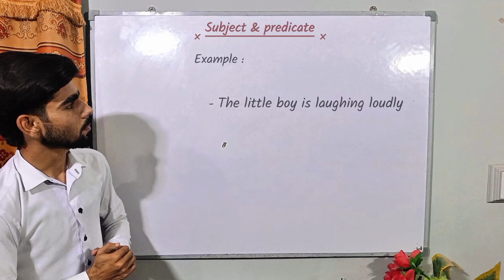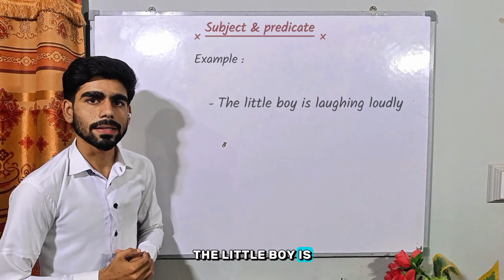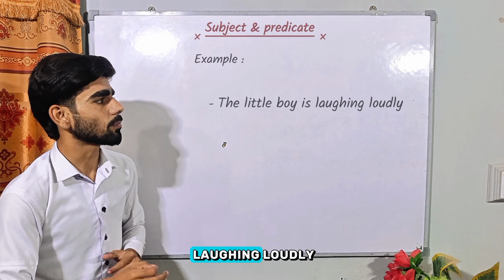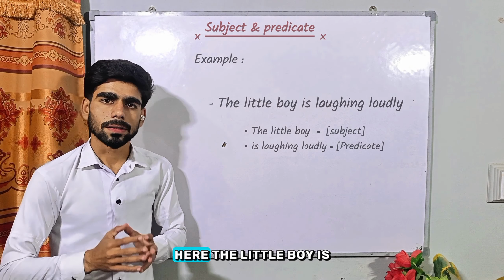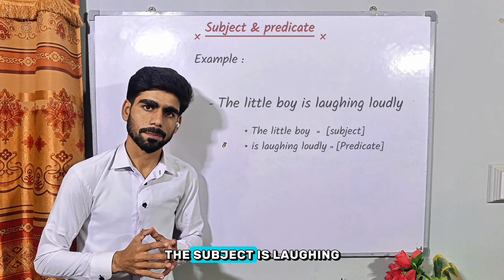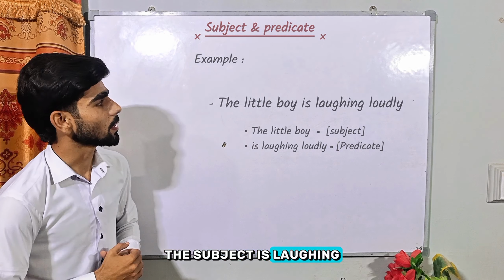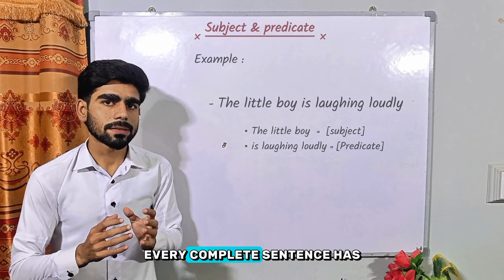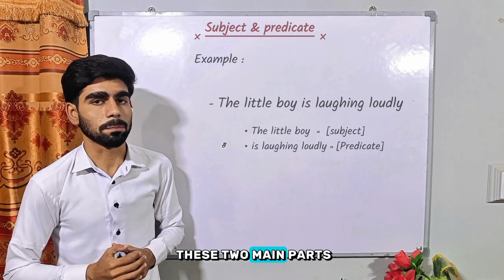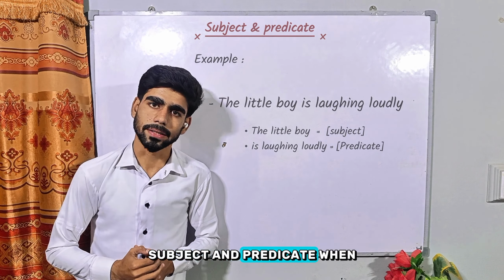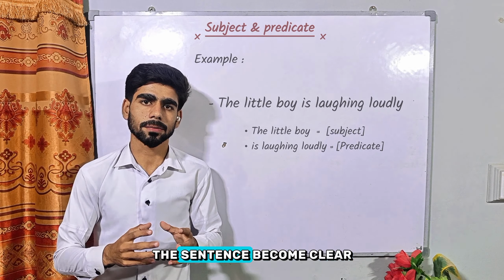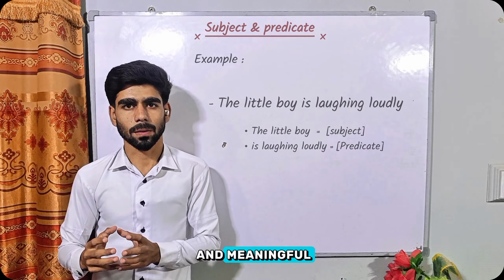Okay, let's take one more example. Look at the board. The little boy is laughing loudly. Here, the little boy is the subject. Is laughing loudly is the predicate. So remember, every complete sentence has these two main parts, subject and predicate. When both parts come together, the sentence becomes clear and meaningful.